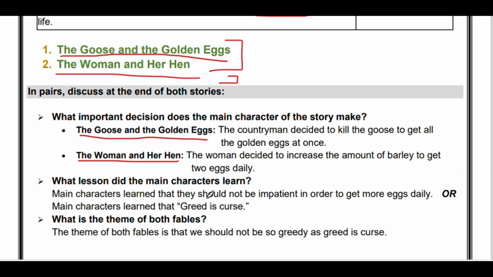What lesson did the main characters learn? Main characters learned that they should not be impatient in order to get more eggs daily. Or main characters learned that greed is a curse.